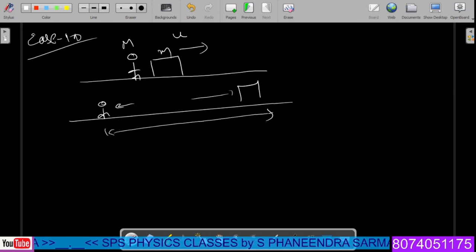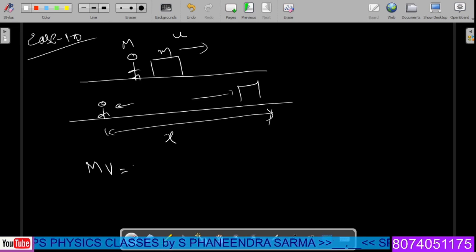So initially there is no gap. Now they have a gap of, say, x. What is the value of x, they will ask. So we have to apply two formulas here. How to apply the two formulas, let us see. Now, by applying the law of conservation of linear momentum, the mass of the person into the velocity of the person is equal to m into u in the opposite direction.